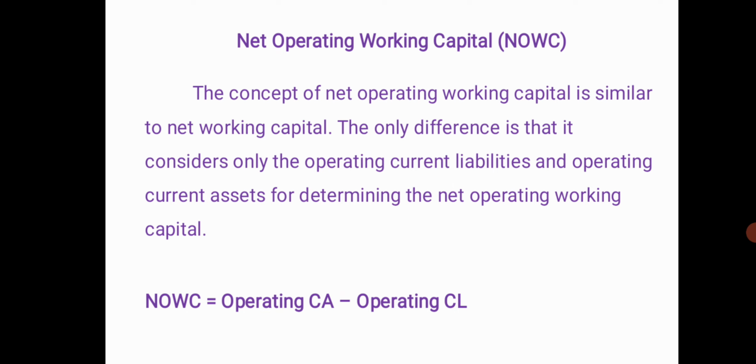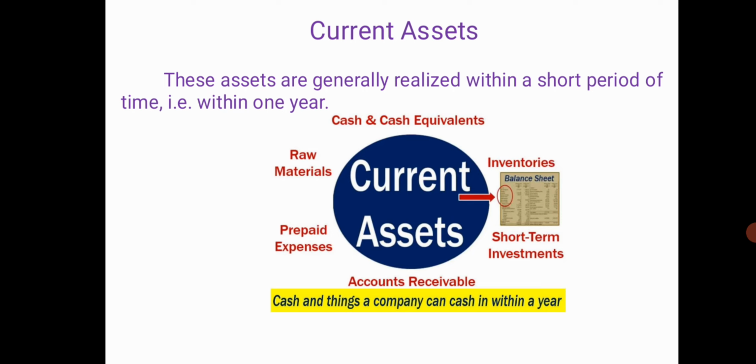Next are current assets. Working capital is the funds required for day-to-day operations, or current assets minus current liabilities. So what are current assets and current liabilities? Working capital is composed of various current assets and current liabilities. Current assets are those assets which are generally realized within a short period of time, that is, within 1 year.